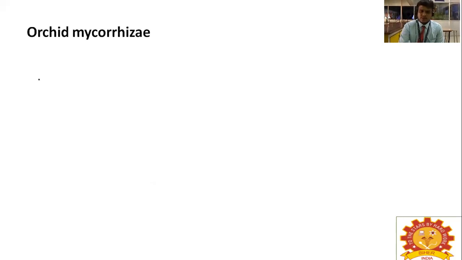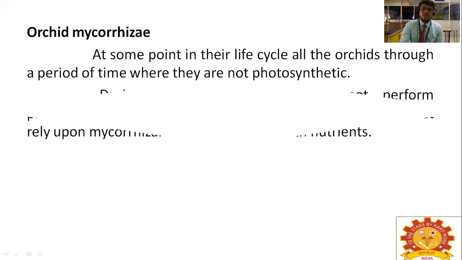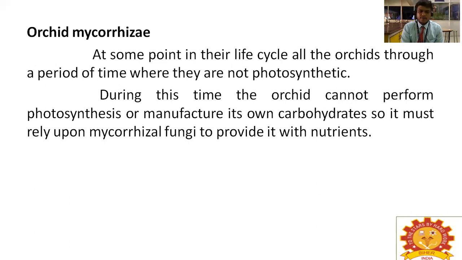Next one, orchid mycorrhizae. At some point in their life cycle, orchids go through a period of time where they are not photosynthetic, meaning they cannot do photosynthesis. That means the plant lacks chlorophyll. During this time, the orchid cannot perform photosynthesis or manufacture its own carbohydrates, so it must rely upon mycorrhizal fungi to provide it with nutrients. In this association, if there is no mycorrhizae, the plant will die, because the fungi supply the carbohydrates to the plant.